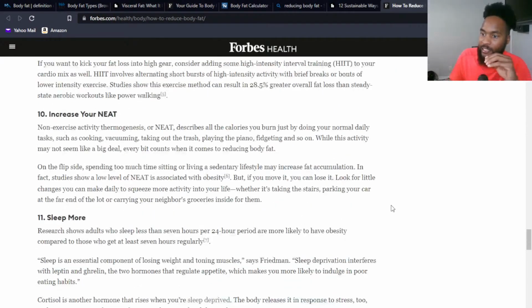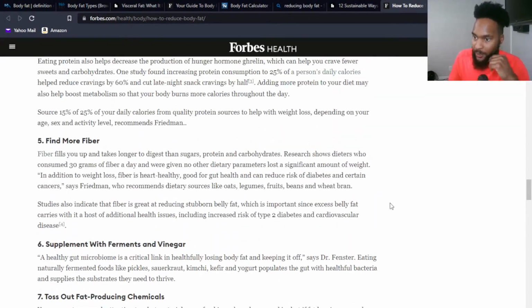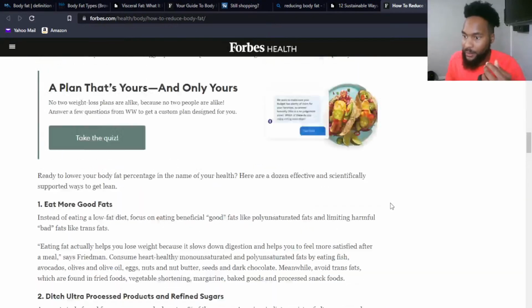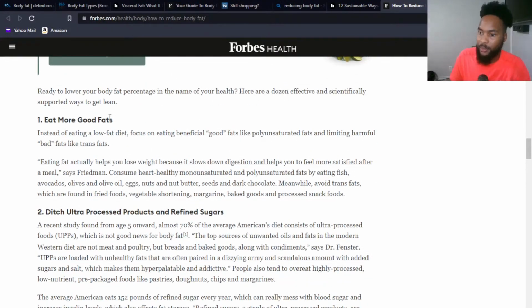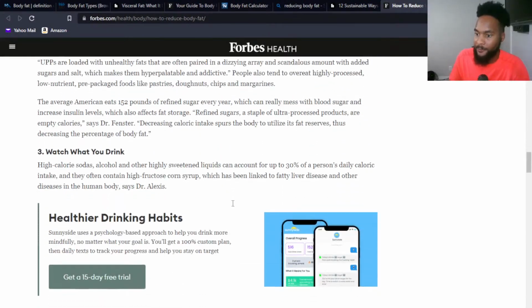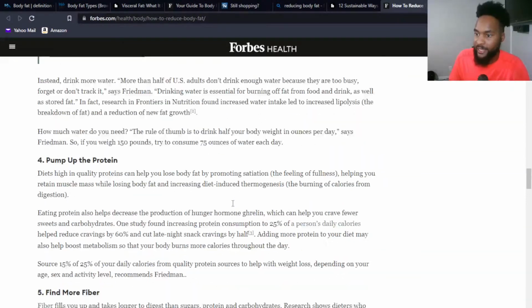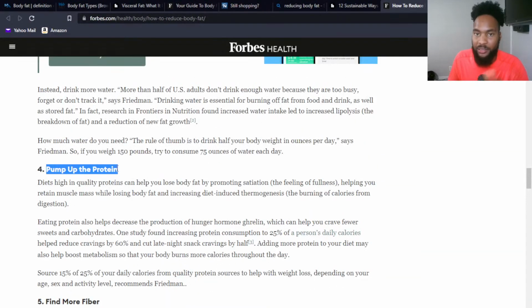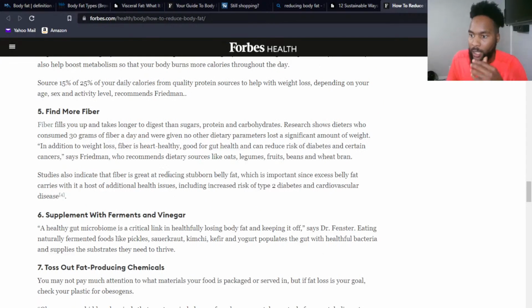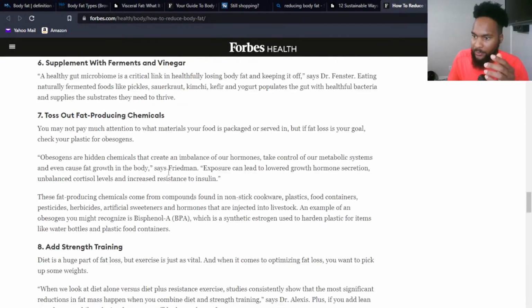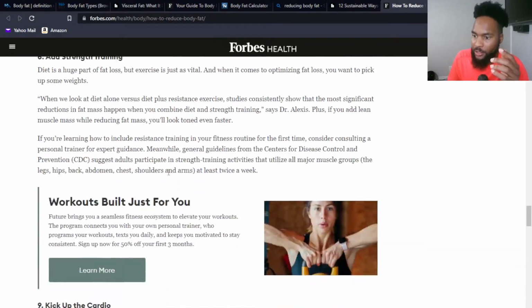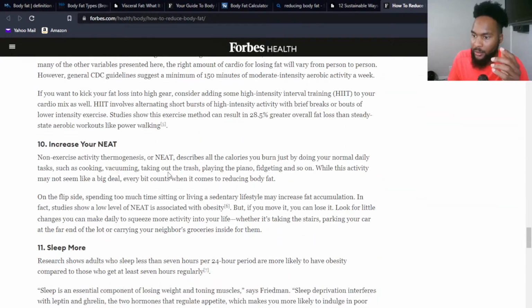Last little bit before we wrap up. Again, another list here. We talked about good fats. There were a couple of things on here that I wanted to mention. Again, we don't have to pump up the protein. Just make sure your protein is plant protein. Fiber, absolutely. Strength training, absolutely. Cardio.